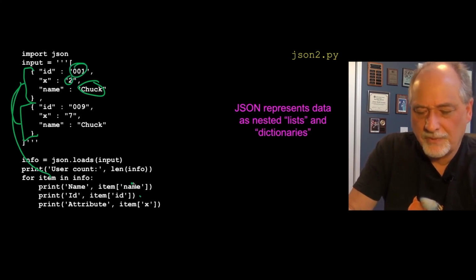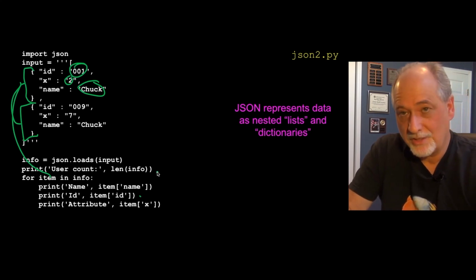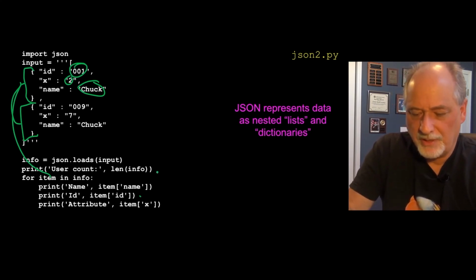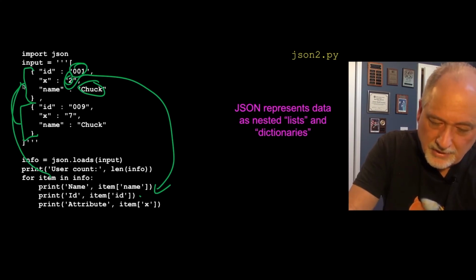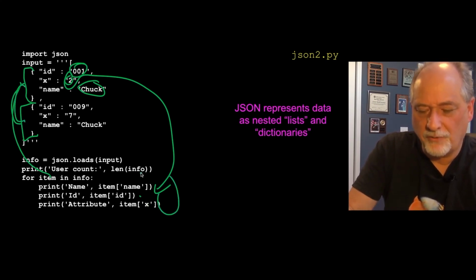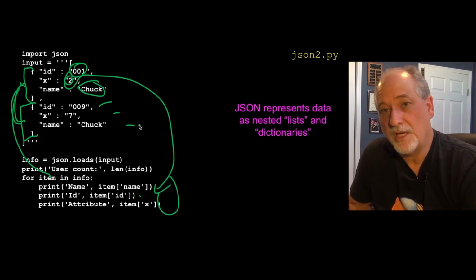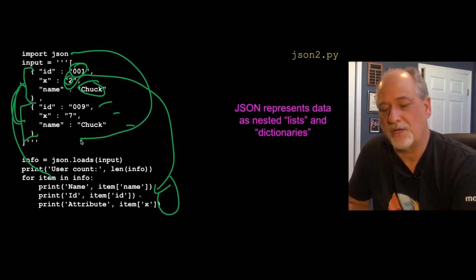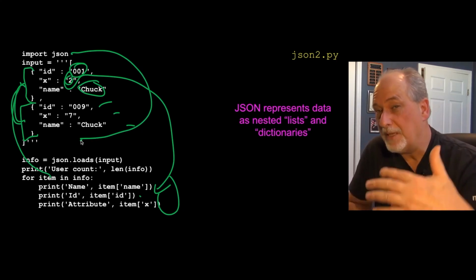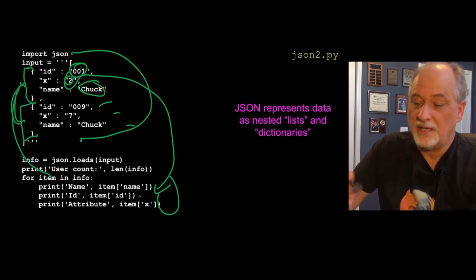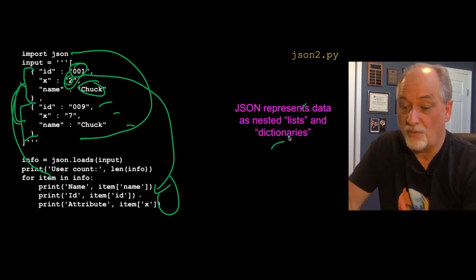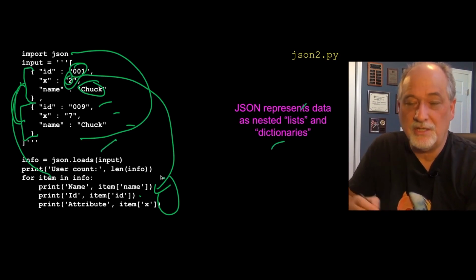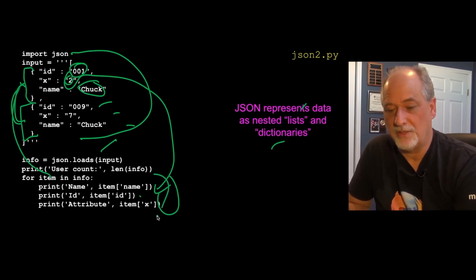Now you'll notice that there is no attributes, and that's because JSON is simpler. But we can have the X, and it just is another item, so we say item sub X, and that's going to print the 2 out. And then it'll iterate to the next one, and it'll print out the same thing for those guys. And so JSON is simpler because you can't represent as complex a data structure, or you have to compromise and map it into a simpler data structure, but then it is lists and dictionaries, and so once you've got it parsed, it is easier to understand and to make use of.